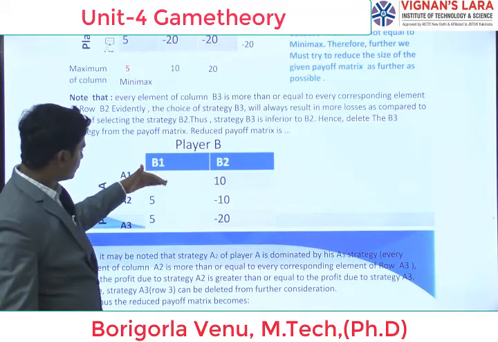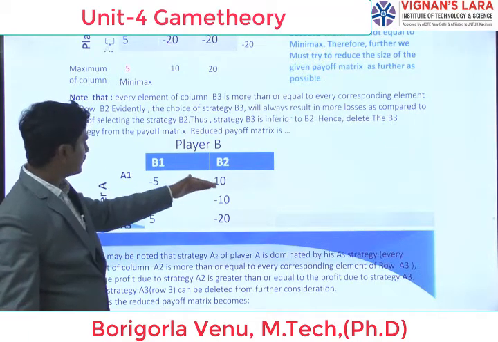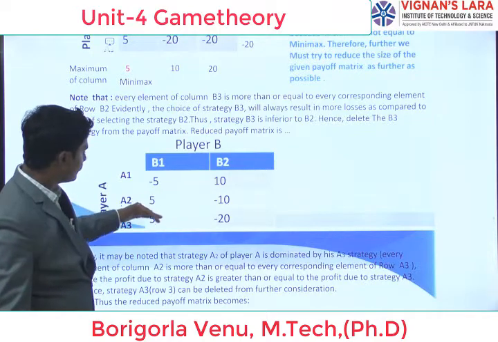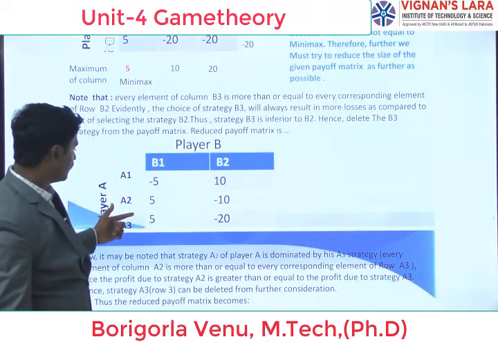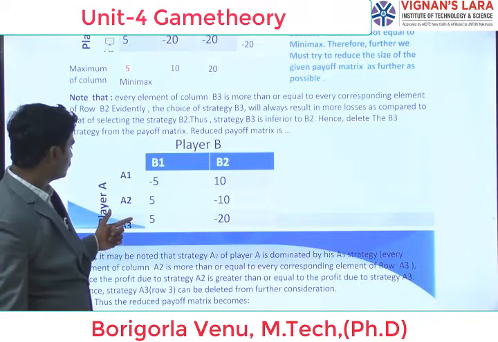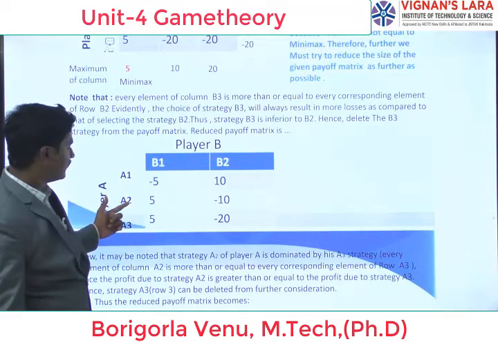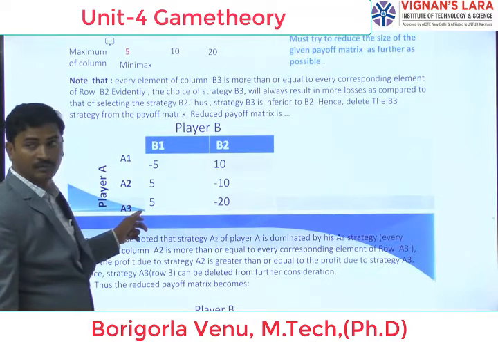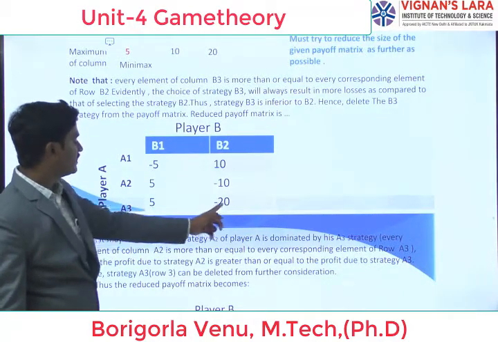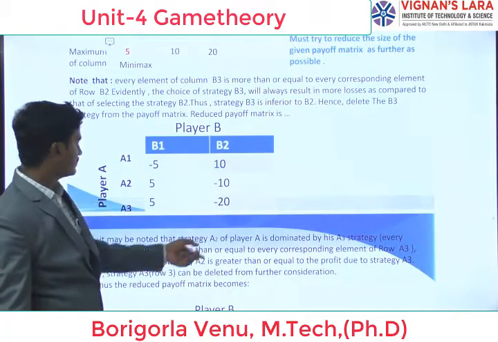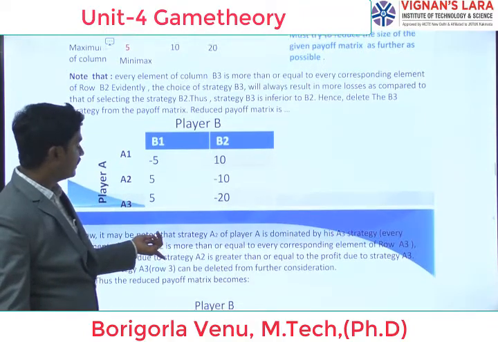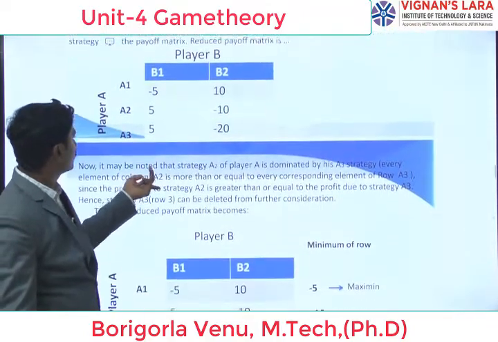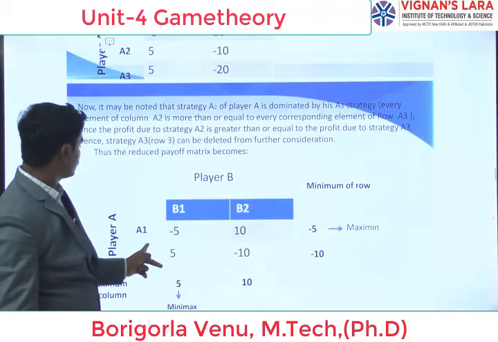Now I am going to check the rows. -5, 5, 10 does not hold. 5, 5, -10. So A2 is greater compared to A3. A2 is less than. So which one is the greater? A3 is the greater value. So we are going to delete the A3 row for further iterations, and finally we get the 2 by 2 matrix, that is A1, A2 and B1, B2.